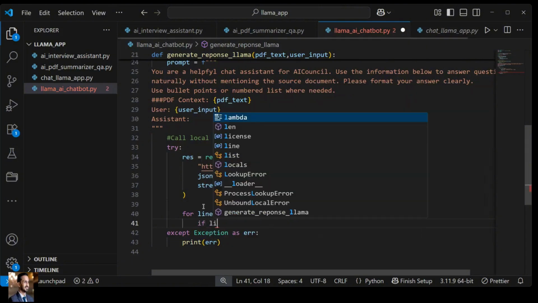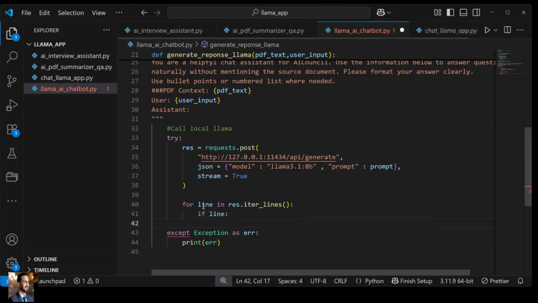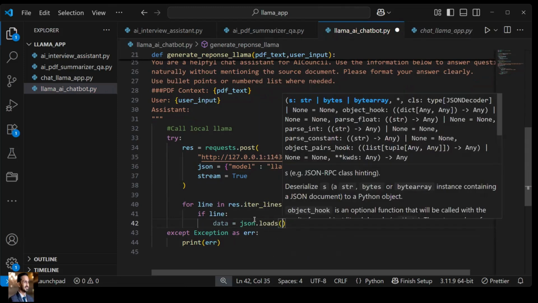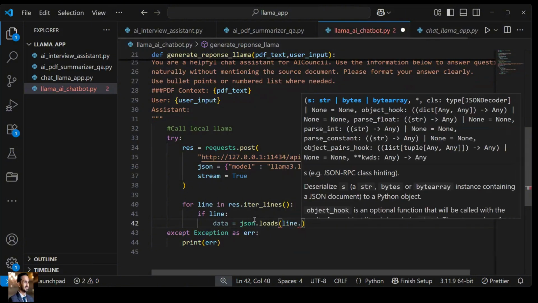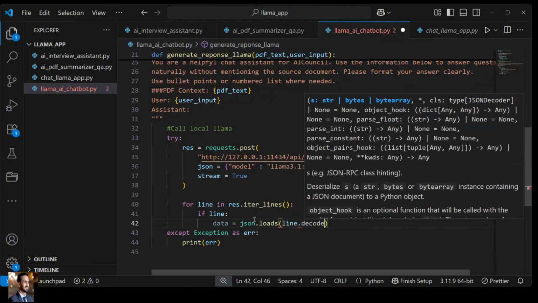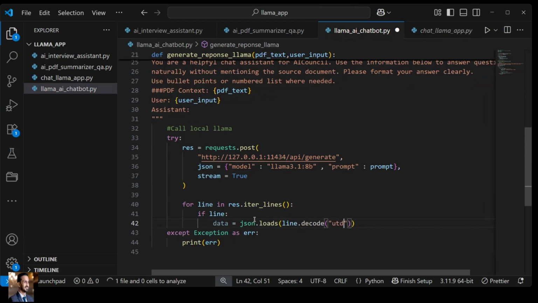If the line exists, just do data equals json.loads. What do I want to load? I can use line.decode with UTF-8.